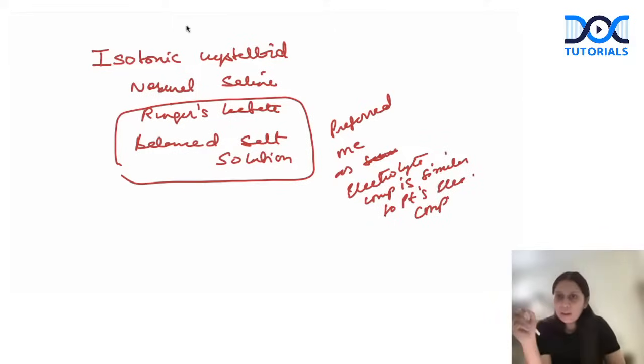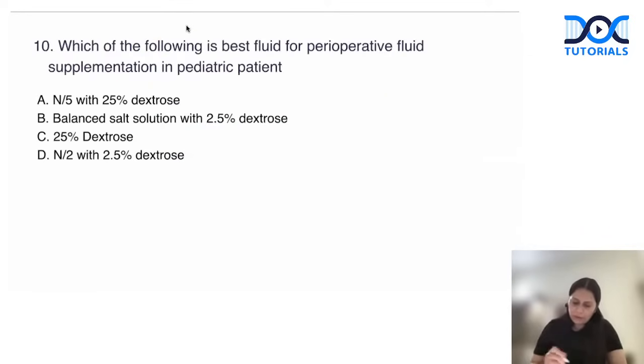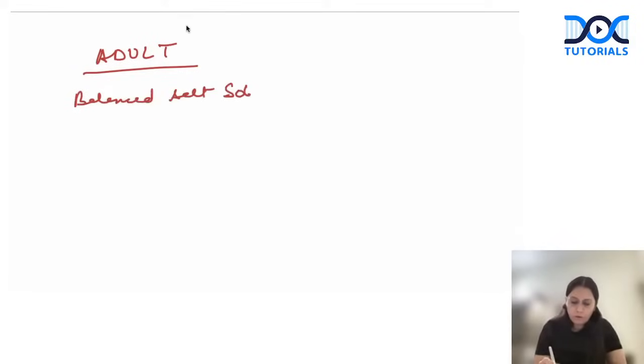Now from ages we have been hearing that in pediatrics we should add dextrose. So nowadays, for every patient, dextrose is not what we prefer to add in pediatric patients, but if we need to add, 2.5% dextrose is what is recommended. So what are the options for pediatrics? Now N by 5 with 25% dextrose, incorrect. Balanced salt solution with 2.5% dextrose, this is correct. So for adult and pediatric, if I make things crystal clear for you, for adult, which is the best fluid we use? Balanced salt solution with no dextrose.